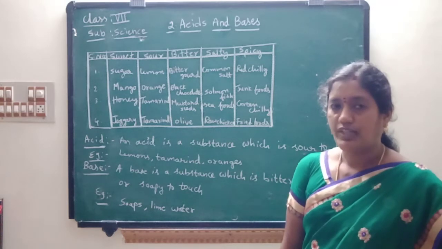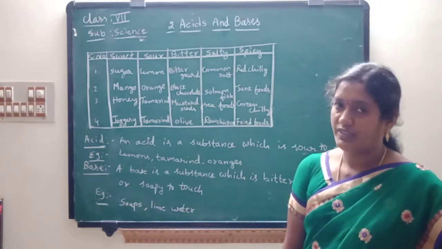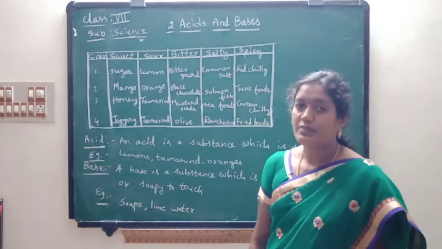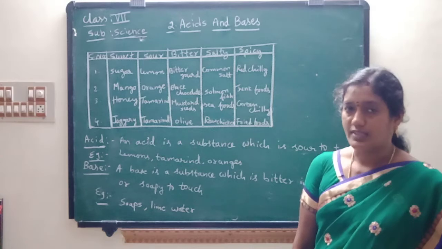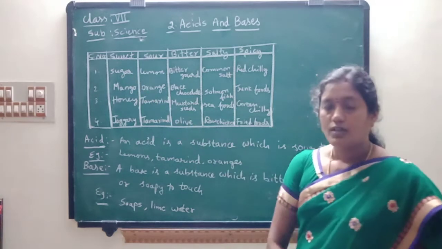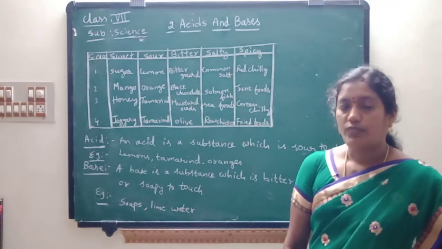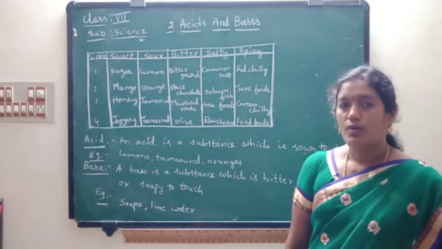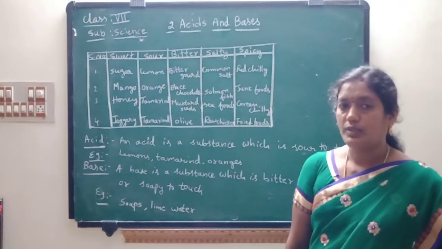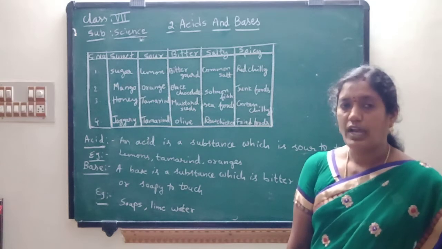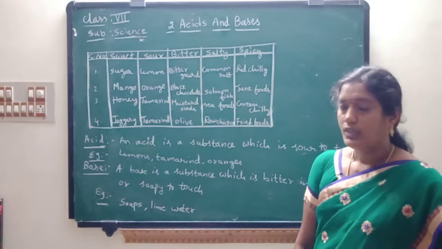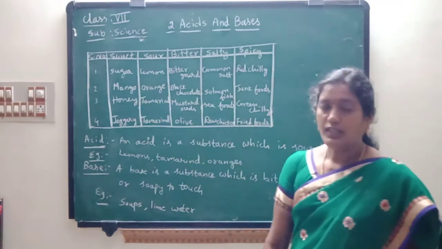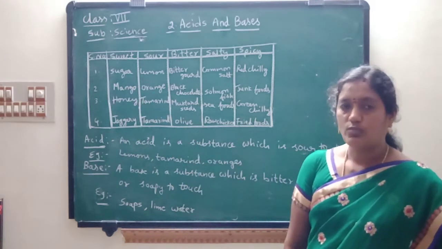Now, first coming to the sweets, children. All types of sweets which we like are mostly sweet in taste. What are the other materials that are sweet in taste? Now we will see. First one, sugar. What do we add in milk, coffee and tea? Sugar. If the quantity of sugar is less, some people won't drink. They say, this is not tasty, it is not sweet, you have to add one more spoon of sugar. Like that we tell our mom. So this sugar is sweet in taste, which we like most.